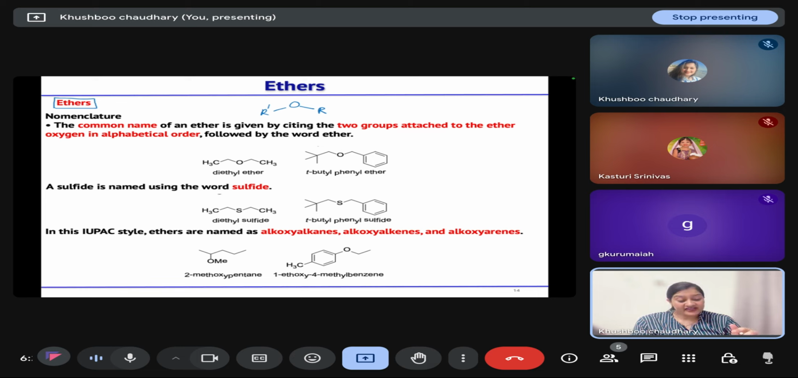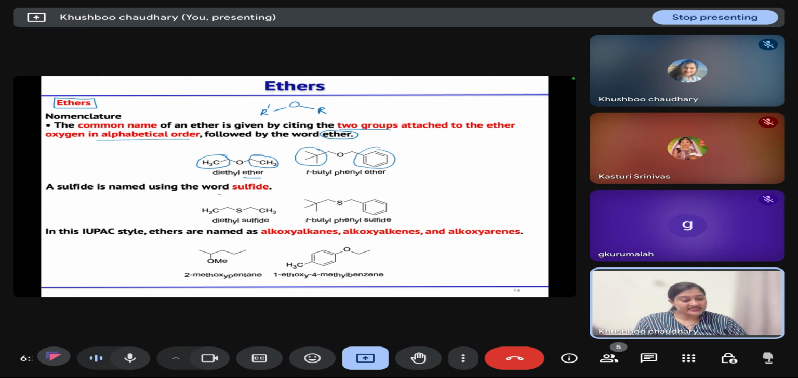The common name we write in such a way that the two groups attached to the oxygen of the ether are written in alphabetical order, and at last we write the word ether. For example, in this case, we have two ethyl groups attached to the oxygen, so this is diethyl ether. Similarly, in this case, we have a tert-butyl group and a phenyl group attached to the oxygen, so we call this tert-butyl phenyl ether.